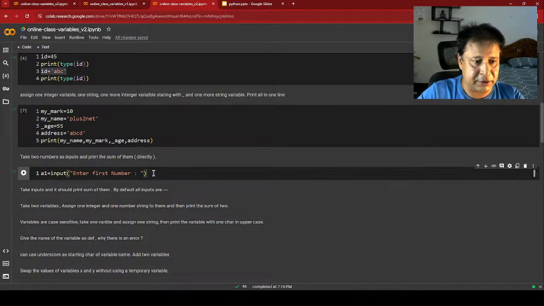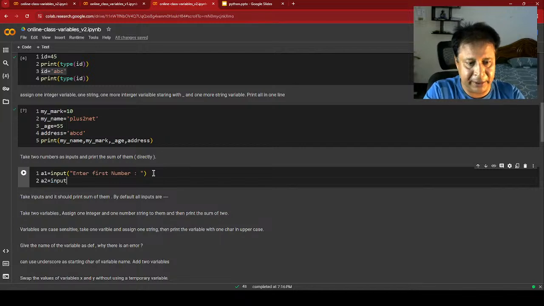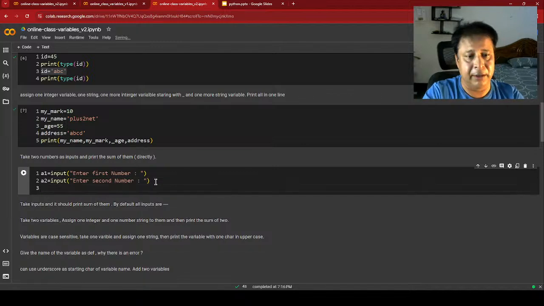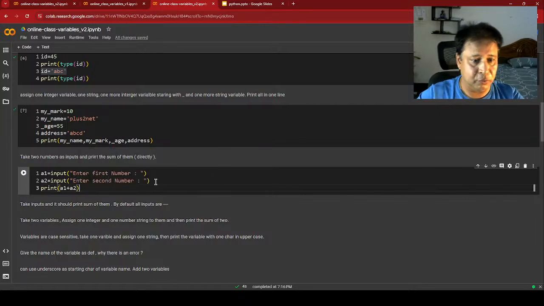Now let me take one more, A2. So input again: second number. What's the second number I am taking here? That will be stored as A2. Fine. Now print A1 plus A2. So what we expect is to take two numbers and add them up.